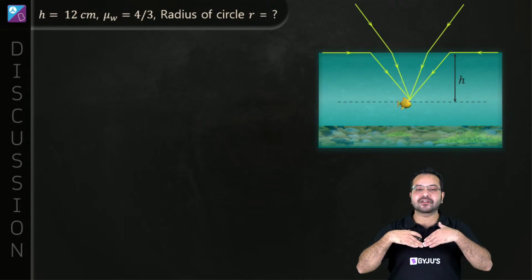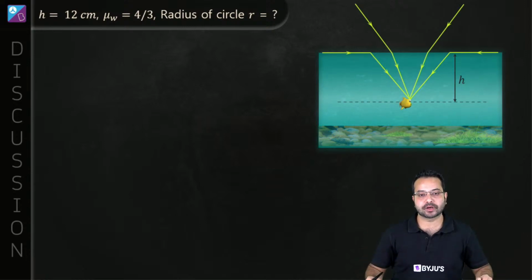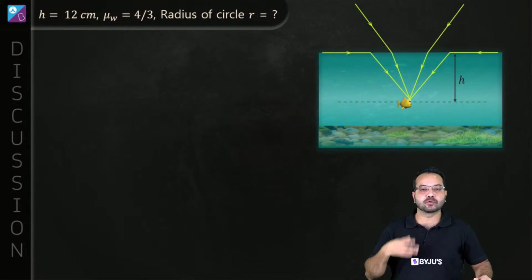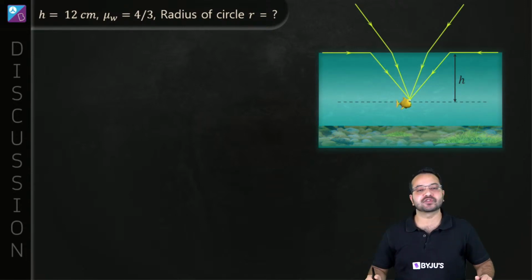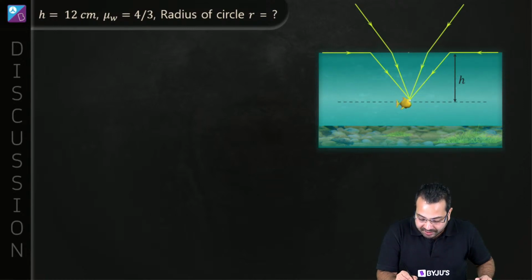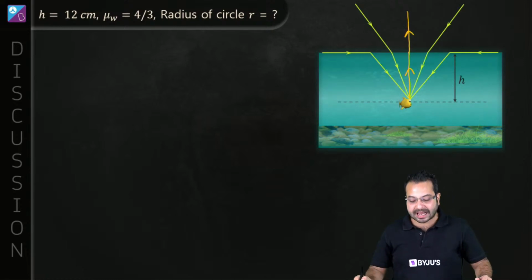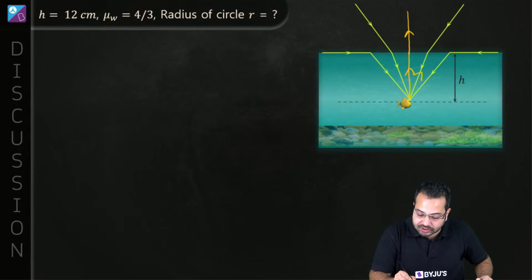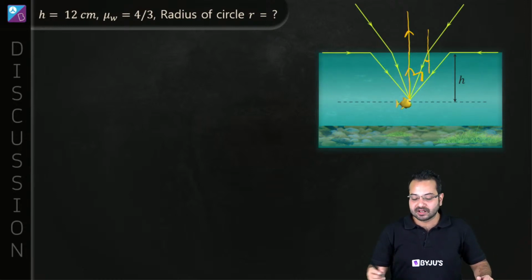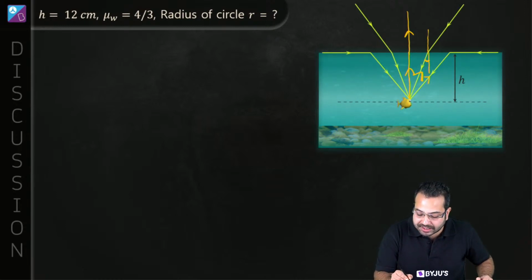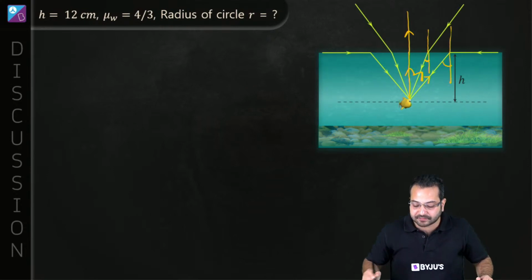So let's say light rays are going out of the fish. Okay, someone is outside trying to look at the fish, light ray is going outside. Okay, so if light ray is going like this, at this boundary, what is going to happen? The angle of incidence is going to be 0, so the light ray is going to go straight ahead. Then let's say light goes like this. We'll draw the normal. This is going to be the angle of incidence. Okay, at a certain position, light is going like this. So this is going to be the angle of incidence.